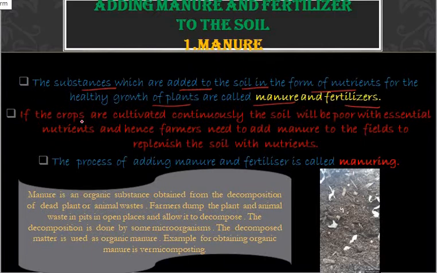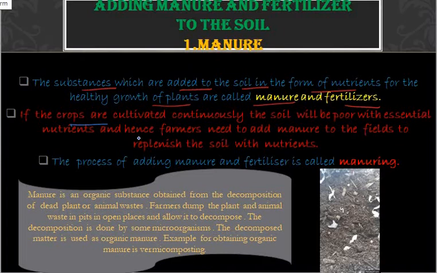See, if the crops are cultivated continuously, what happens? The soil will be poor in essential nutrients, and hence what will the farmer do?